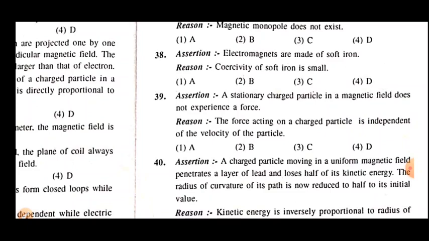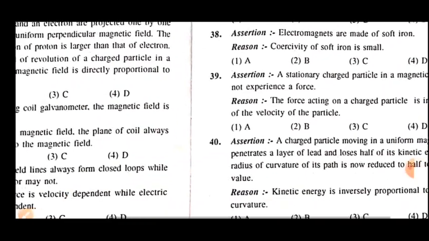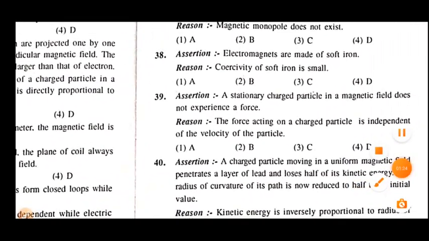Now the reason is: coercivity of soft iron is small. So that is also the correct reason here. Just now I have told you, for an electromagnet we need low retentive and low coercive material, and that falls under the category of soft iron. So it means our reason is correct also, and it is the correct explanation for the assertion. That's why option A is true for this one.